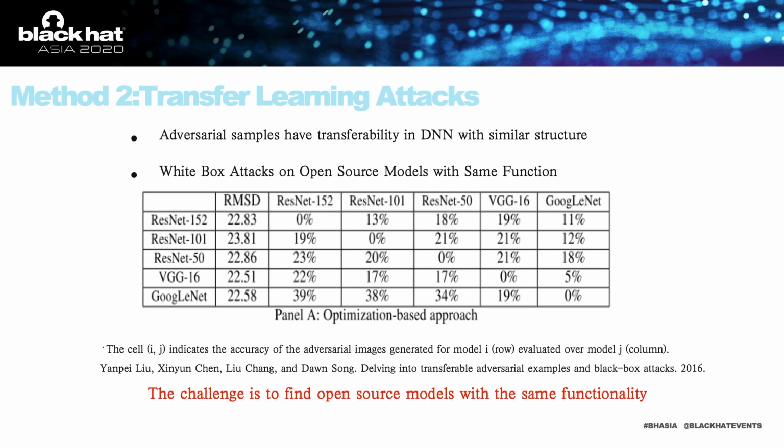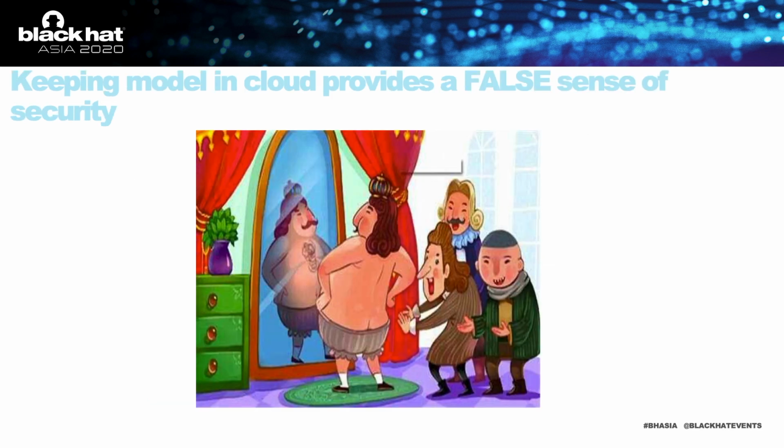The comparison chart in the paper is cited here. It shows that an adversarial effect can be transferred to some degree by using similar methods to train the model with similar function. But the challenge is how to find the open source model that is similar to the model on the cloud, because the parameters and the structure of the model are hidden.